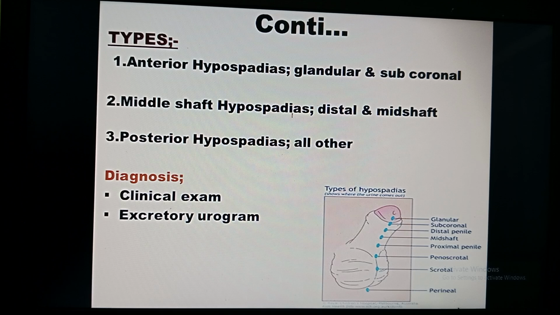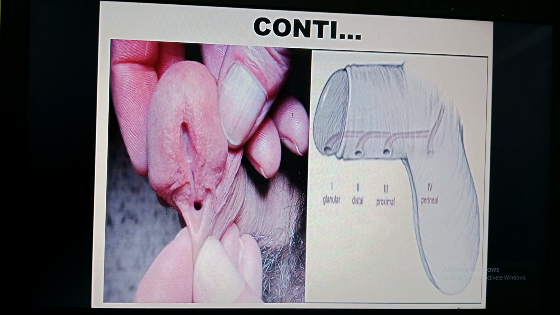And an excretory urogram, meaning an X-ray or scan of the kidney and urethra, is done to know exactly where the urethral opening is, or whether any other organs are involved. Okay, so you can see in this picture properly. See, this is normal, but here it is closed, and instead the opening is at the down part, the ventral aspect.